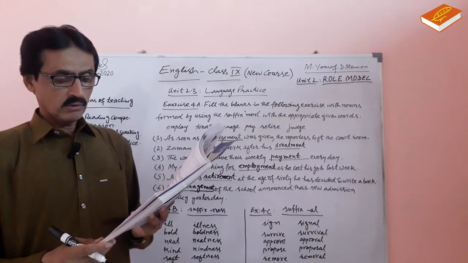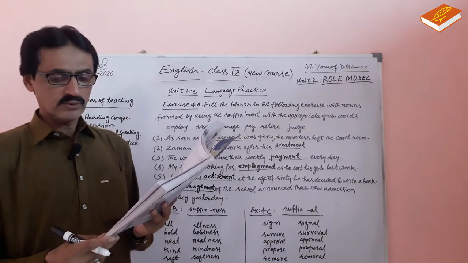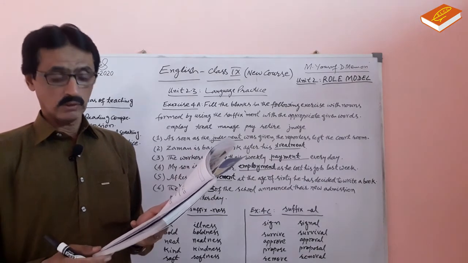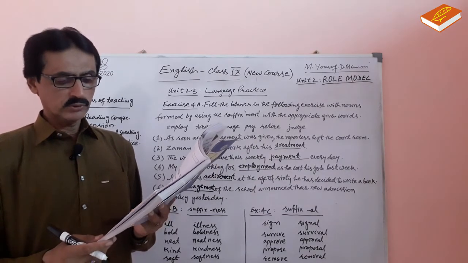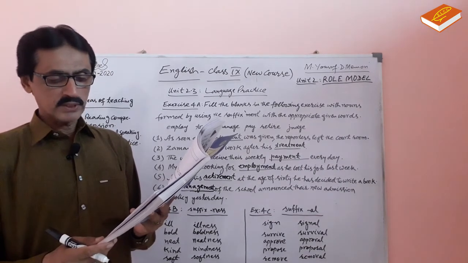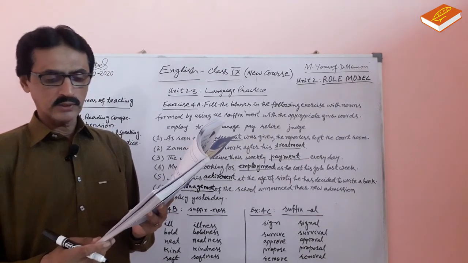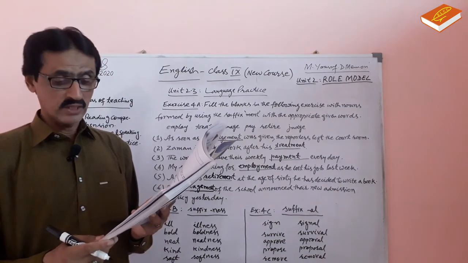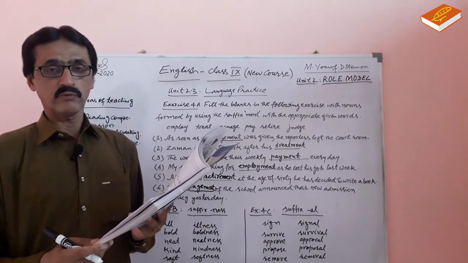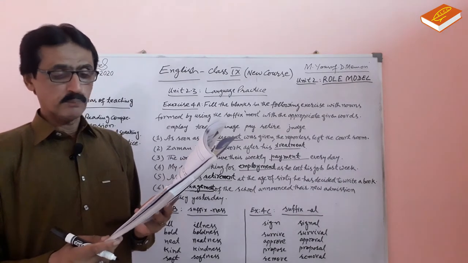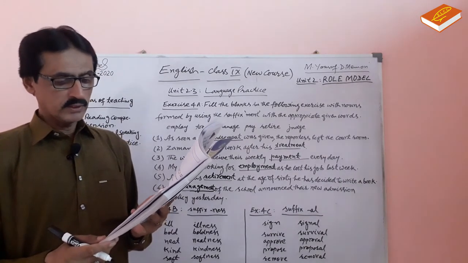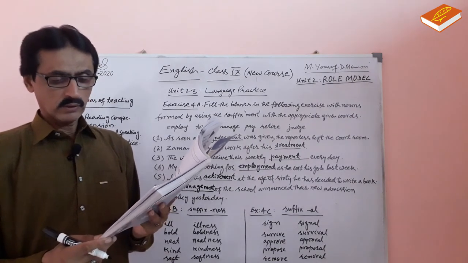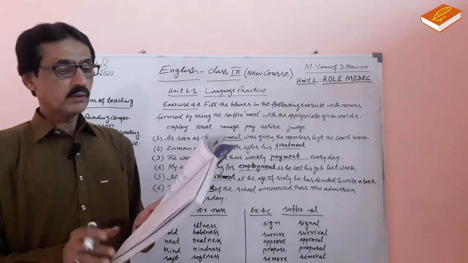Number four, the train moved out of the station as soon as the guard gave the dash signal. The train moved out of the station as soon as the guard gave the signal. Number five, I need my parents' dash for going to a friend's wedding. Approval. I needed my parents' approval for going to a friend's wedding.